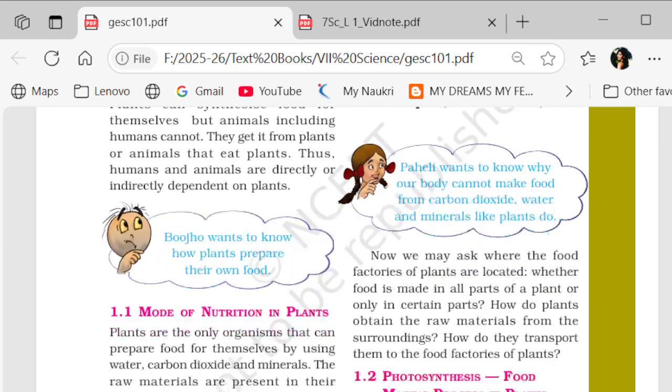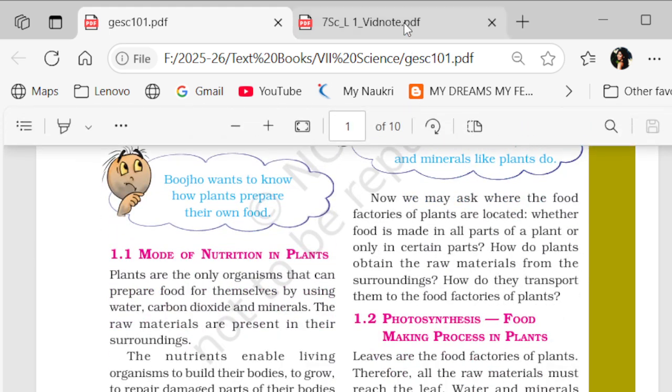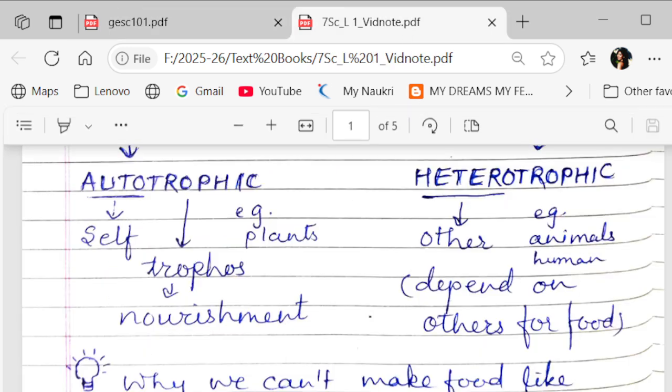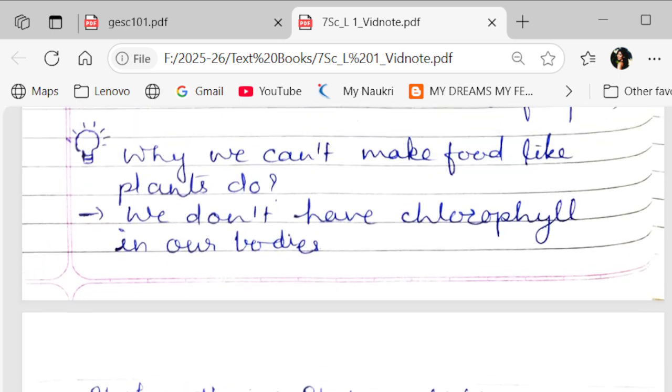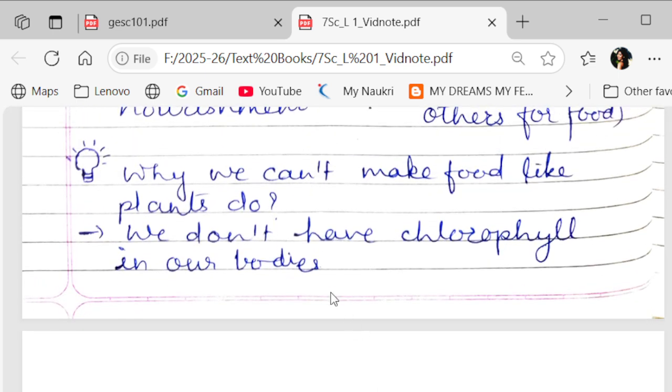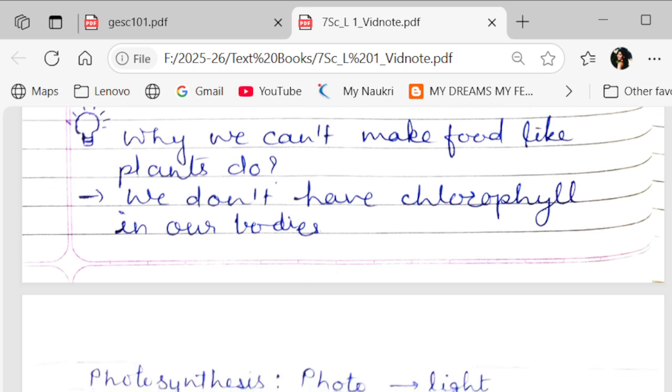Now let us see how plants make their food. A very important question: why can't we make food like plants do? Because we do not have chlorophyll in our bodies. Plants have a green colored pigment in their leaves known as chlorophyll.